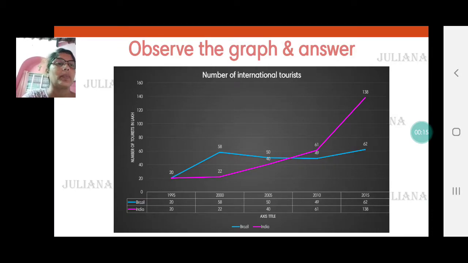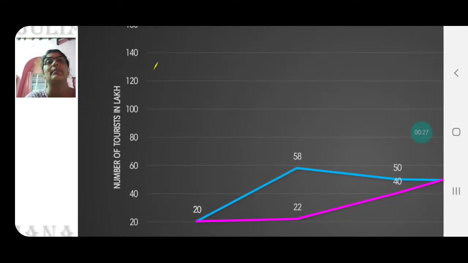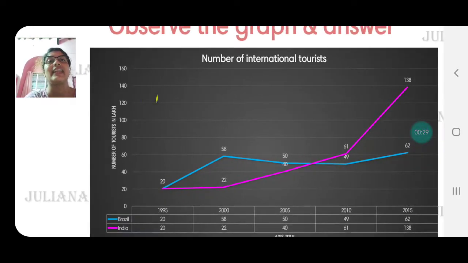We have a graph on page 61 and we need to read the graph and answer the questions. When you match the data with the y-axis for the particular year, you get certain data in lakhs. The data is about the number of tourists in lakhs. We have the years 1995, 2000, 2005, 2010 and 2015. Look at the index. The blue line is for Brazil and the pink line is for India.